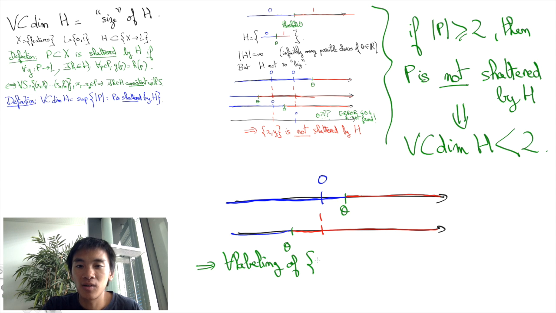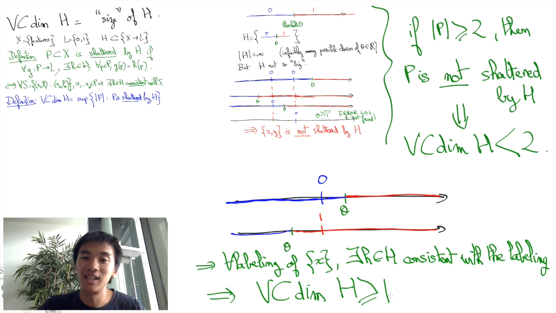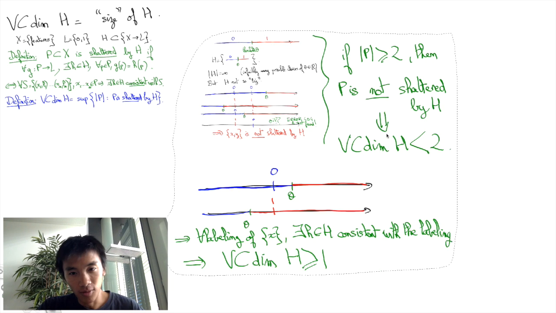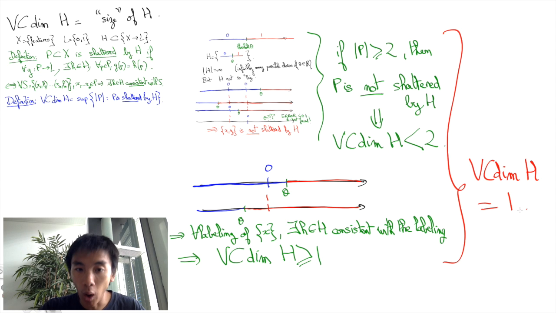This means that I can construct all functions from the singleton that contains only this point to the set of 0, 1 labels. Any labeling of this point can be obtained from an element of H. Thus, the VC dimension of threshold classifiers is at least 1. So it's at least 1 and it's less than 2, and the VC dimension is defined as the cardinal of some set. So necessarily the VC dimension is an integer. This means that it's going to be 1.